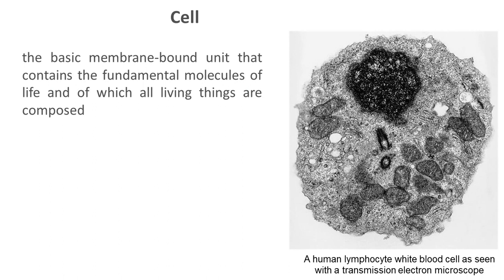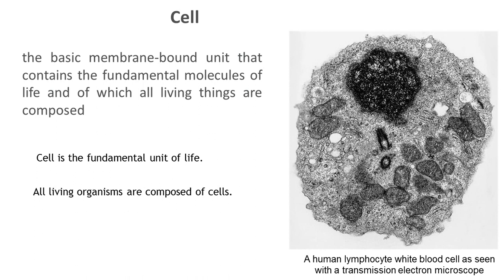So within a cell, there are a few things which are common to every cell. Cell is the fundamental unit of life. All living organisms are composed of cells, and all new cells come from pre-existing cells. So these are the common observations for all these cells. Okay, a cell is like an individual unit which can survive on its own.